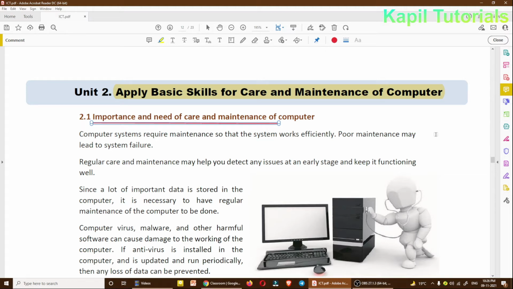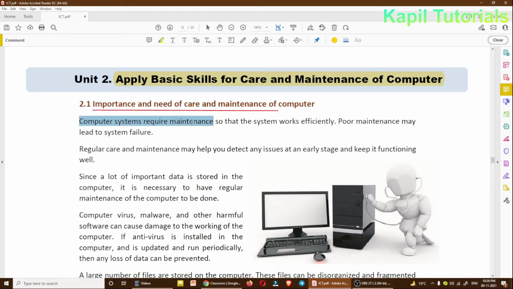and maintenance of computer. So in this chapter we'll be learning how to properly care for and maintain our computer. First point, importance and need of care and maintenance of computer: what we require to make our computer work and how we should care for our computer. That's the only thing we have to cover in this chapter.